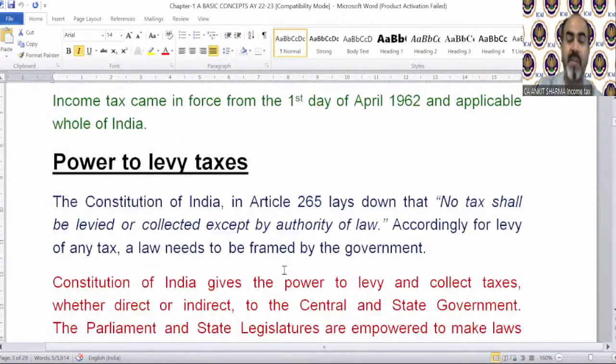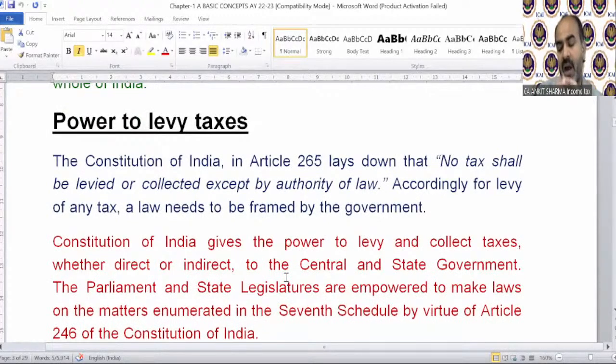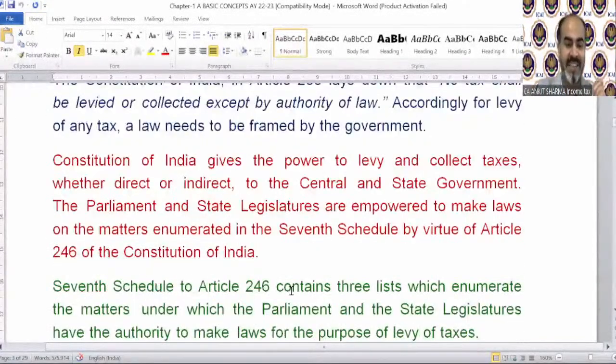Power to levy tax. Levy means chargeability. That is called levy. Of course, the Constitution of India in Article 265, articles being just like sections, etc., which have been included in the Constitution, lays down that no tax shall be levied or collected except by authority of law. Accordingly, for levy of any tax, a law needs to be framed by the government. The Constitution of India gives the power to levy and collect tax, whether direct or indirect, to the central and state government.